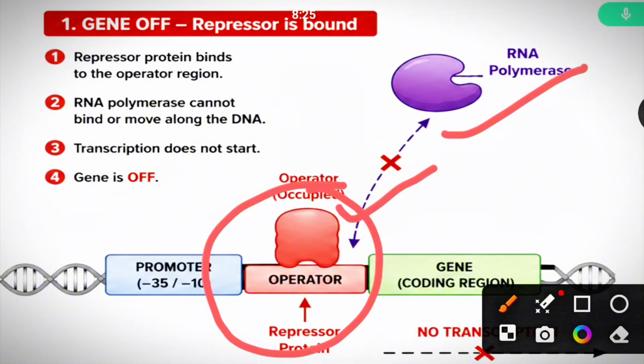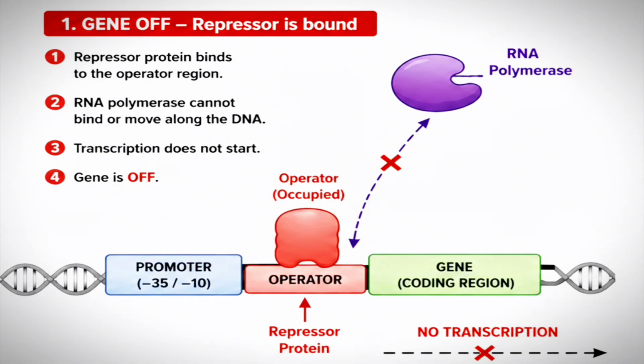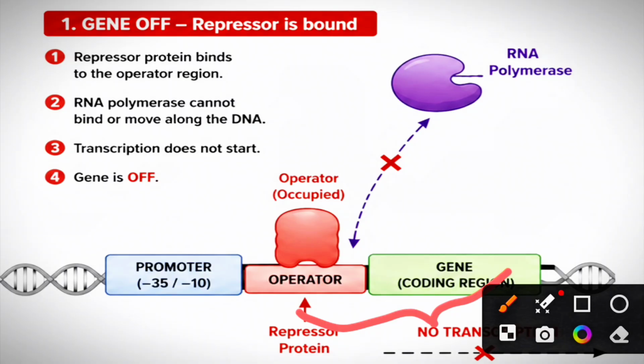Actually, lac genes are not expressed in the bacterial cell regularly. Why? Because bacteria generally utilize glucose. If glucose is absent, then only lac genes are expressed with the help of an activator or inducer. Okay, students? So, if the repressor protein binds on the operator region, then these three structural genes are not going to be produced.